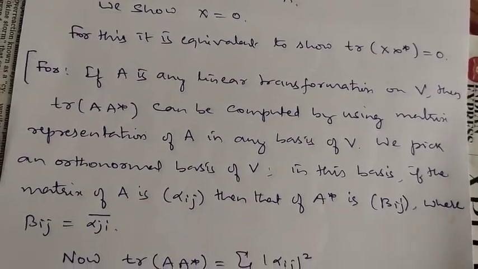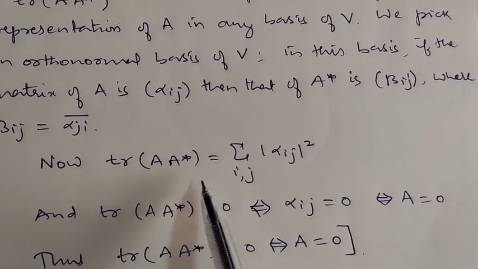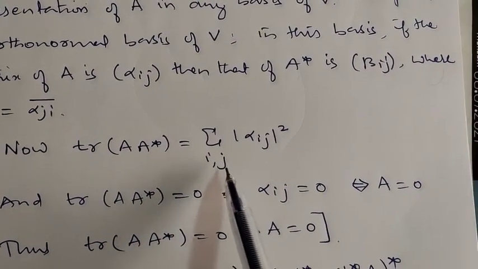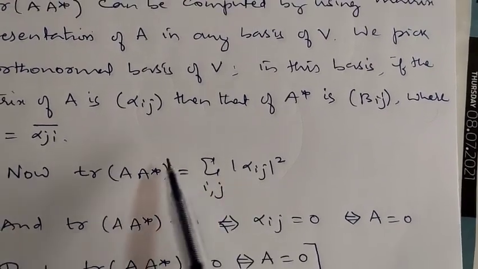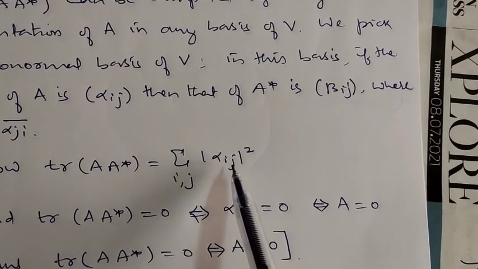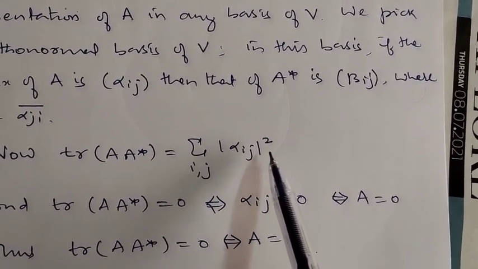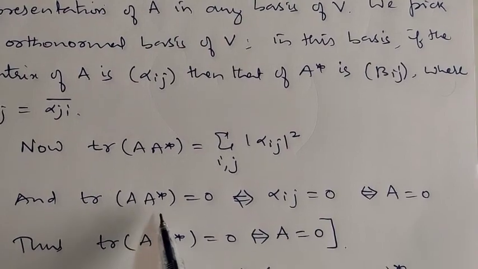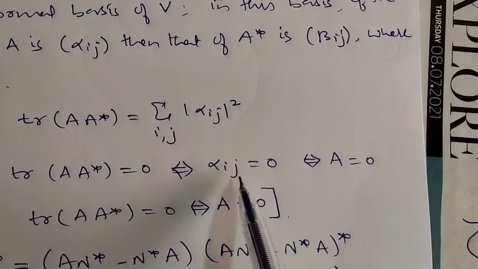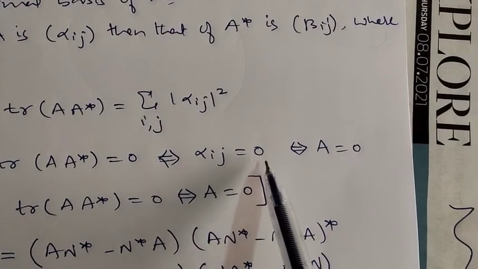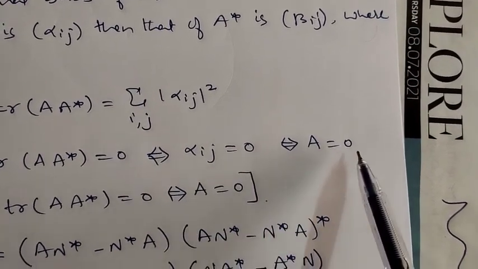Therefore, trace of A into A star becomes the summation over i, j of alpha ij into alpha ji bar, which means mod of alpha ij whole square. Therefore, trace of A into A star is 0 implies each of these alpha ij must be 0, which means A must be 0.